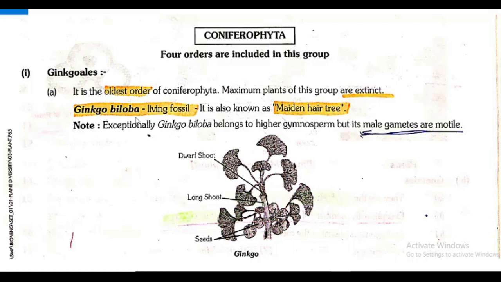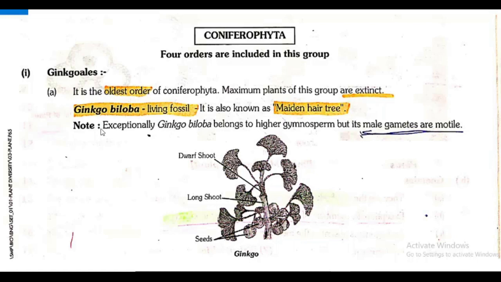Ginkgo biloba, it's a living fossil. It is also known as maidenhair tree. This can be asked in the exam. Ginkgo biloba. The order's name itself is like that, you can see Ginkgoales. So Ginkgo biloba is a living fossil. It's also known as maidenhair tree. The question can be asked: maidenhair tree.